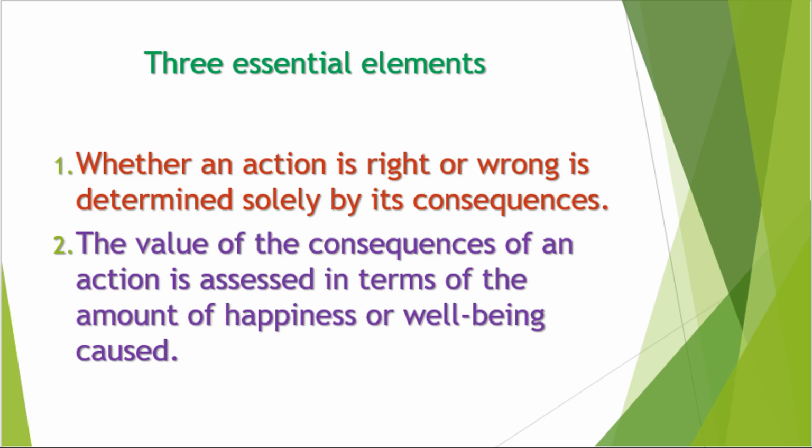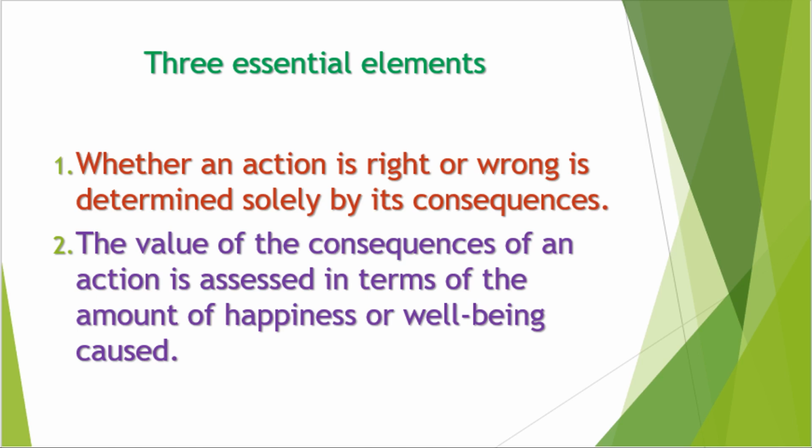There are three essential elements in Bentham's utilitarianism. First, whether an action is right or wrong is determined solely by its consequences. Second, the value of the consequences of an action is assessed in terms of the amount of happiness or well-being caused.